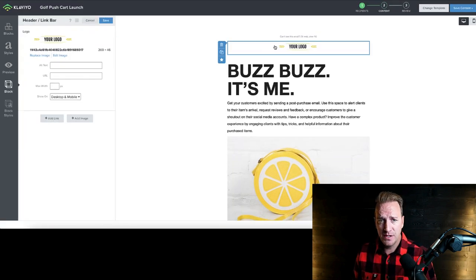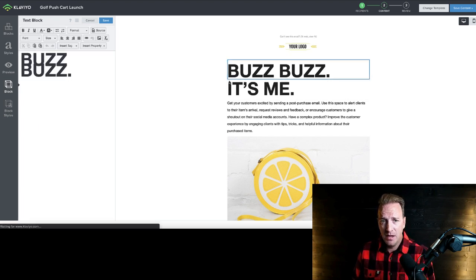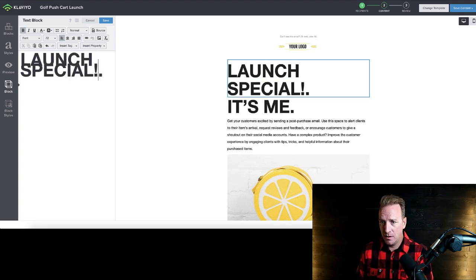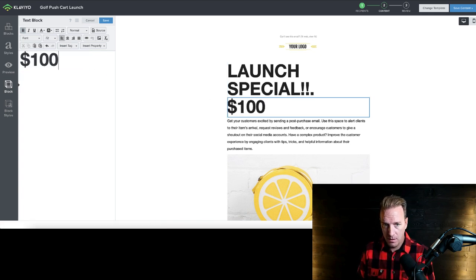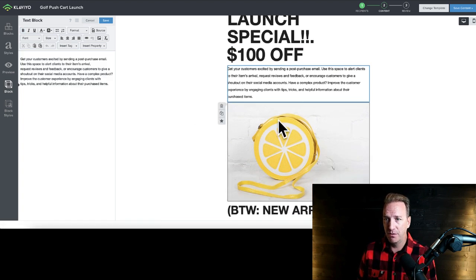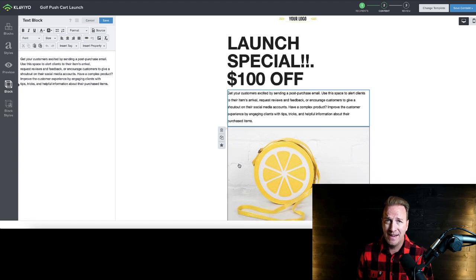So you just go to this one up here, and then you could just replace the image with your logo. We don't need to do that. You could edit this section right here, like launch special, $100 off. And then you could get in here and do your blurb about this. We could even throw in that graphic that we made for some of our ads here. And then you basically set this campaign up, put it for the day that you launch, and you can even have the link in addition to just being your actual Amazon product link.